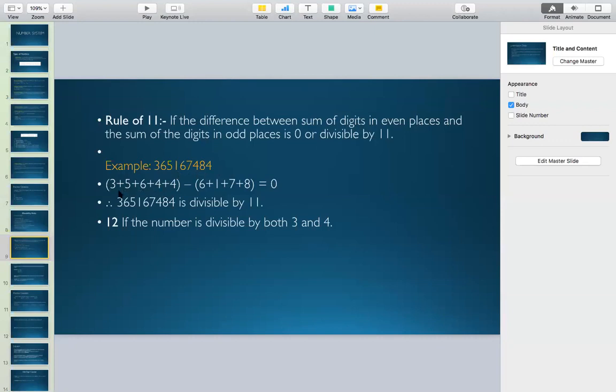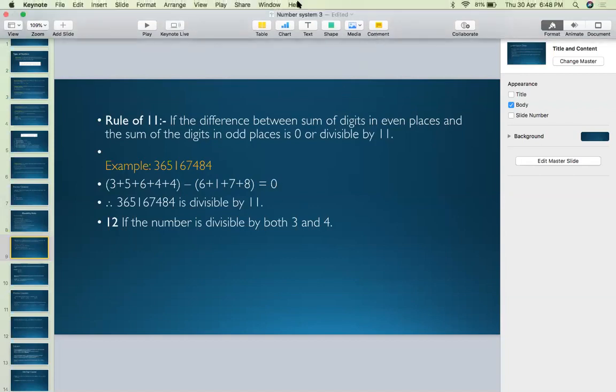You need to add them up. So 3 plus 5 plus 6 plus 4 plus 4 comes out to be 21. Then the sum of digits in the even places, sorry, the sum is 22. Now 22 minus 22 is equal to 0. So guys, the difference needs to be 0 or a multiple of 11.